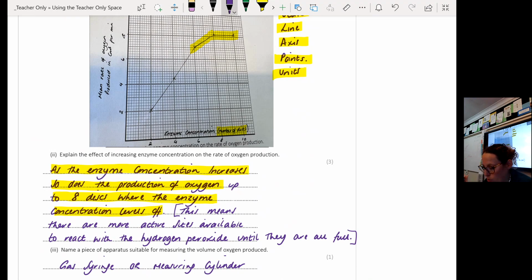Okay, think of it as if you're driving a car, some cars can only go up to 70 miles an hour, okay, regardless of how far you've got your foot down on the accelerator, okay, it can't go any further than it can, okay, so therefore it will keep going at 70 miles an hour until you stop it, okay, and that's exactly what is happening here. The rate of reaction isn't falling, it's continuing at that same speed because all of my active sites are full of hydrogen peroxide at that point in time, okay.